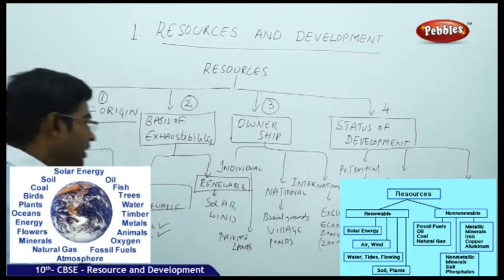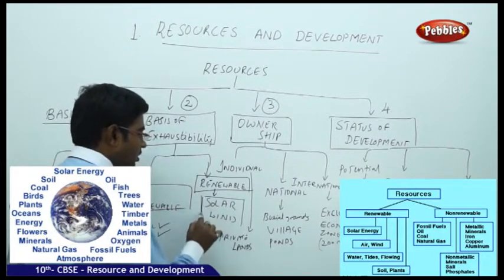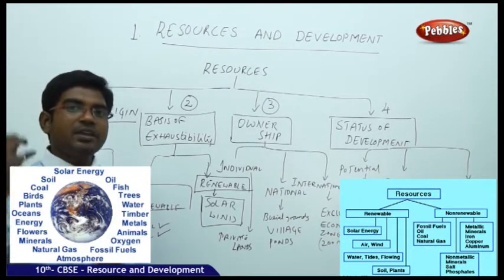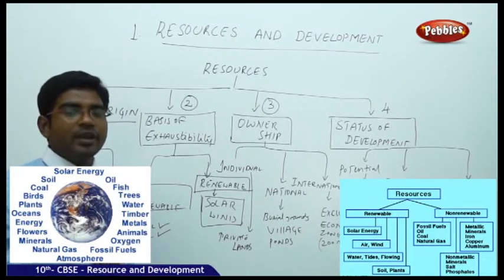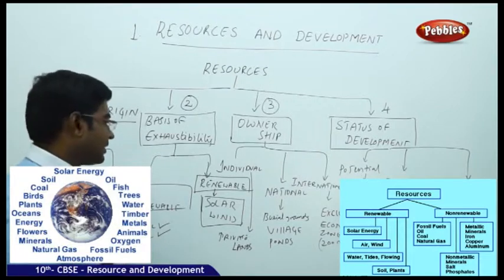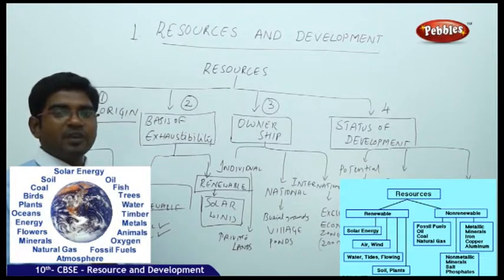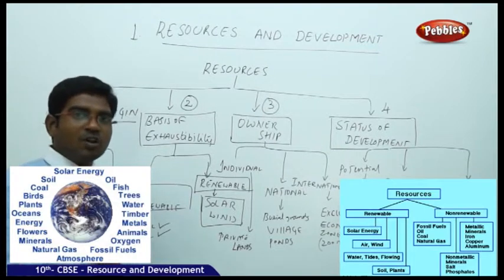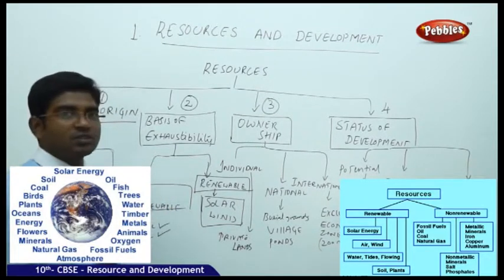When we talk about renewable sources, you can take solar energy or wind energy as examples. Renewable means something which can be done again: renew, renovate, reuse. Solar energy is very vast, you can use it daily. Today you use the solar energy, it doesn't get exhausted. Tomorrow the sun will come again, and you have the source of energy again. So solar energy is the best example of renewable sources of energy.